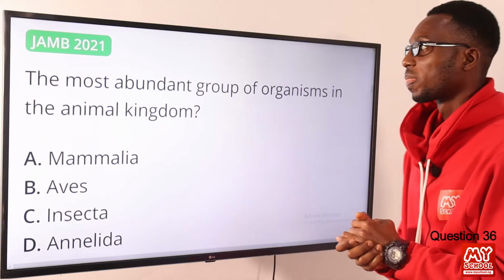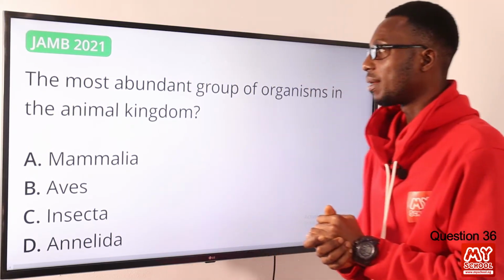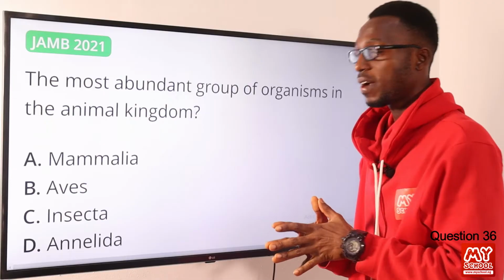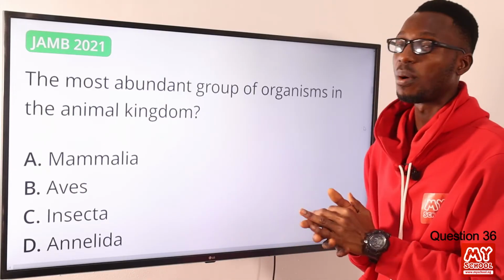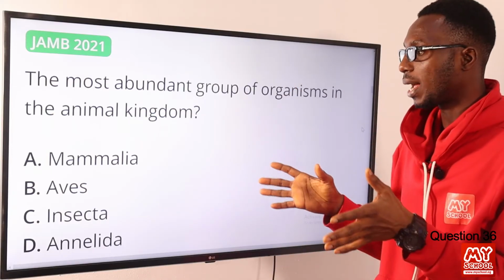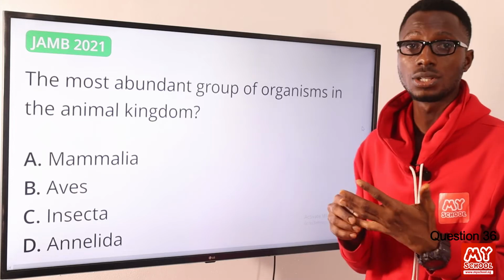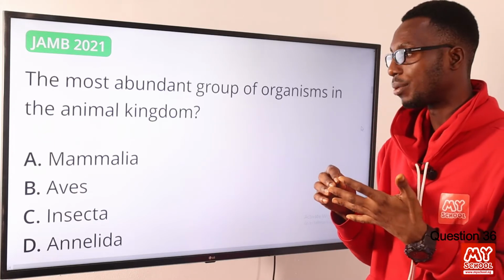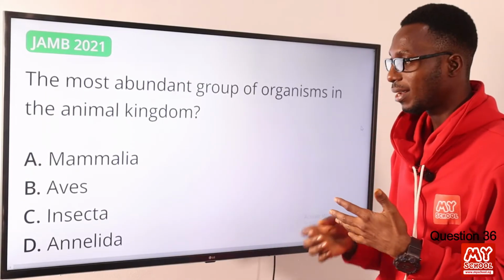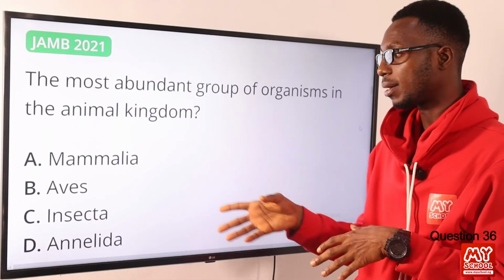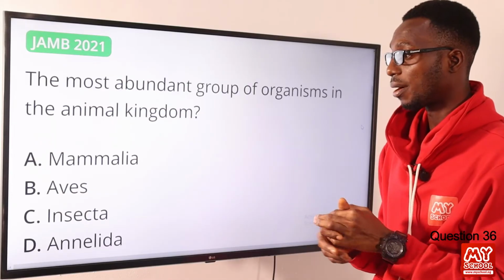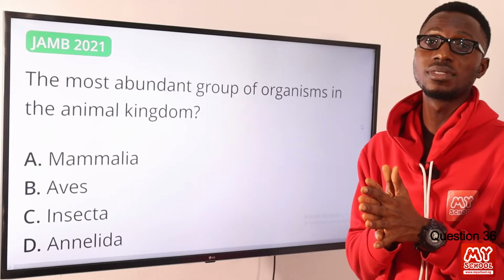Question 36. The most abundant group of organisms in the animal kingdom is, we're talking about insecta. They belong to the phylum Arthropoda, which is the largest phylum in the animal kingdom. When you come to insecta, we're talking about insects. The phylum Arthropoda has different classes. The crustacea are the crabs. The insecta are insects like your butterfly and grasshopper. The myriapoda are your centipedes and millipedes. Then we have the arachnida, your scorpions and spiders.